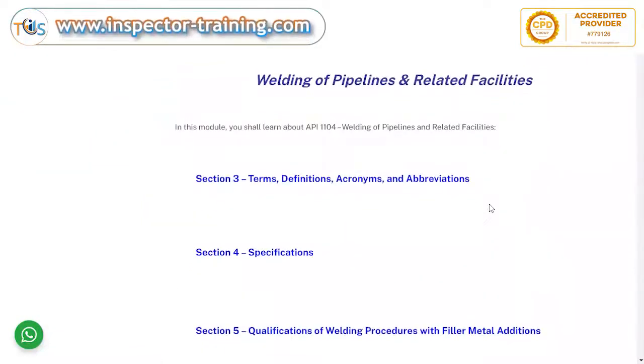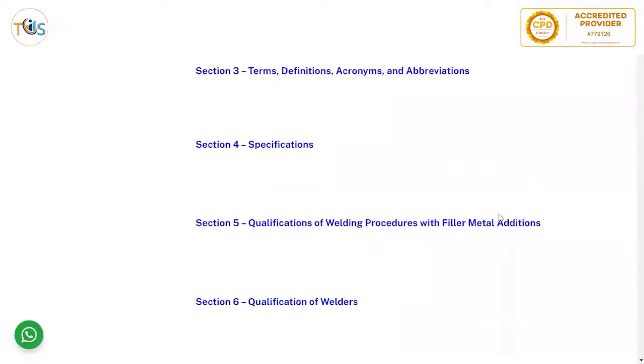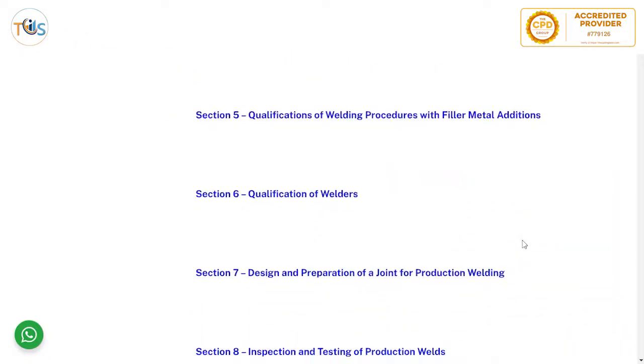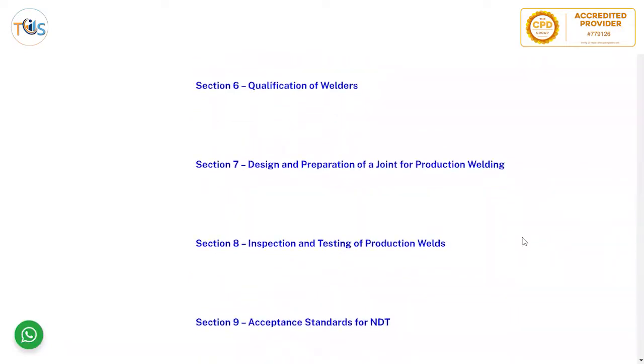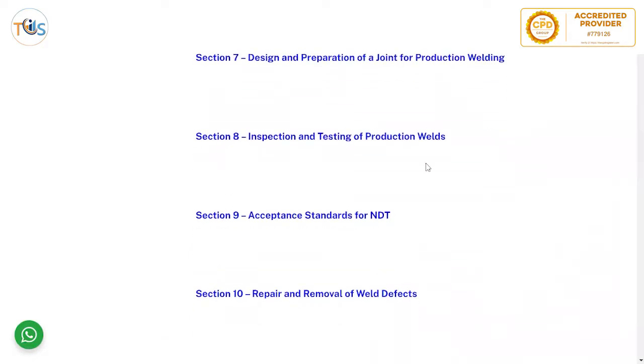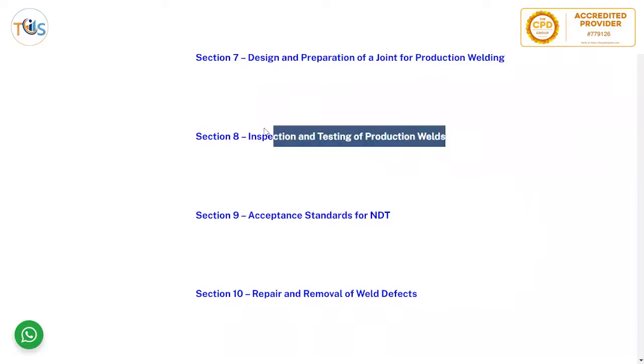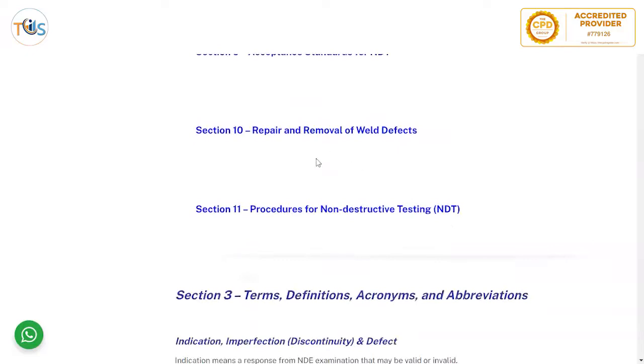So in this module, you shall learn about API 1104, welding of pipelines and related facilities: Section 3, terms, definitions, acronyms, and abbreviations; Section 4, specification; Section 5, qualification of welding procedures with filler metal additions; qualification of welders; design and preparation of a joint for production welding; and inspection and testing of production welds. So we need to focus on acceptance standards for NDT, repair and removal of weld defects, and procedures for non-destructive testing, NDT.